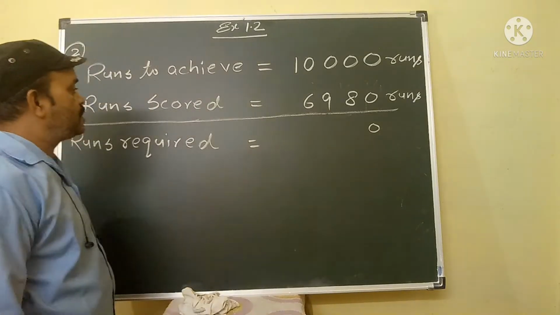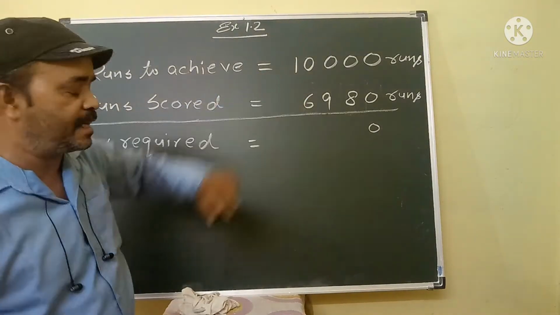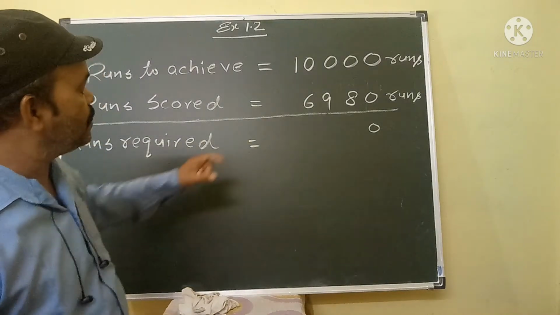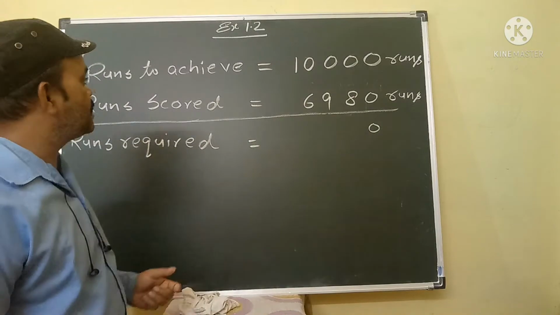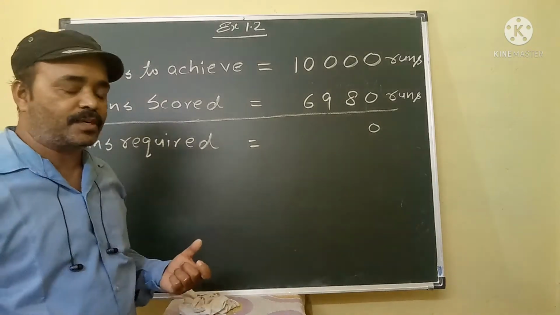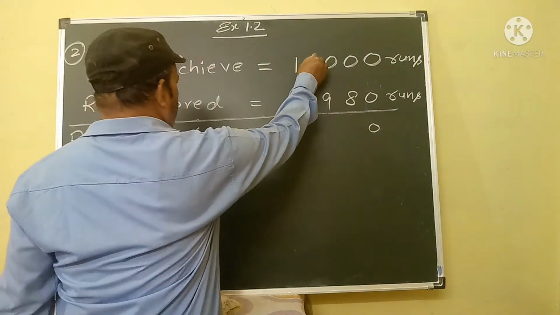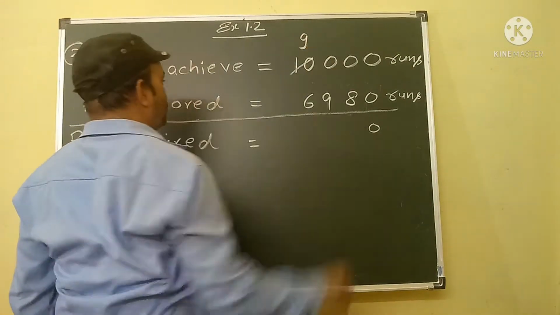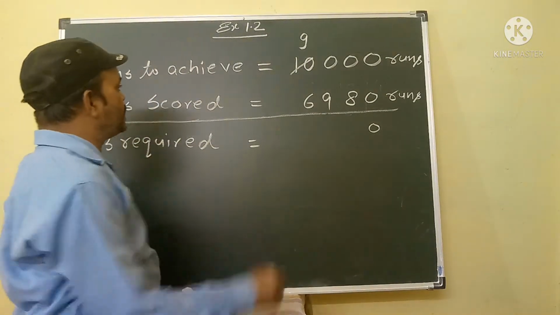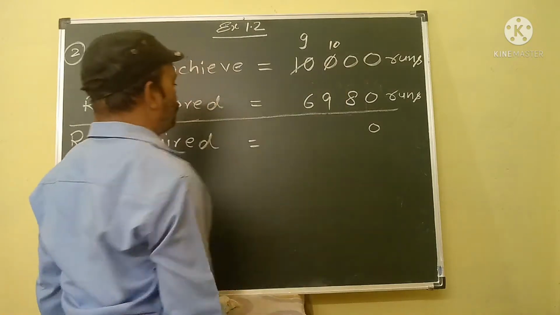So we will take one from the 10. If we carry one, then 10 will be converted to 9, and this 0 converted to 10.